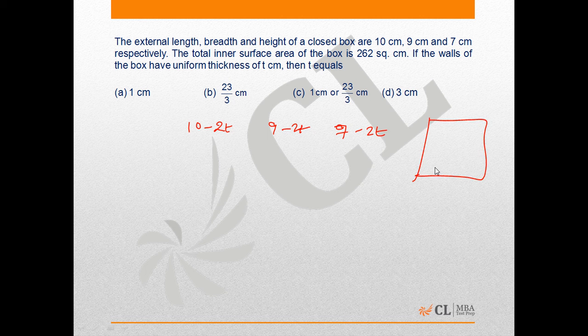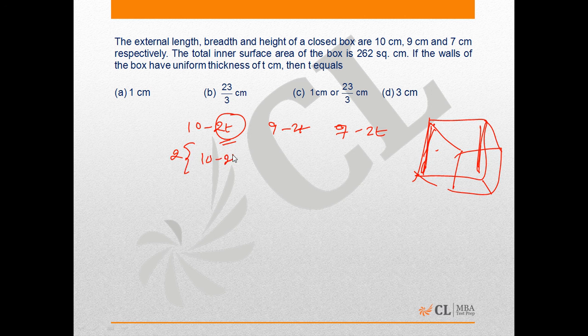As the box is of this nature, when thickness is considered from both the edges that are parallel of a side, then there would be reduction of 2T in the dimension. So as per the given problem, 2 into